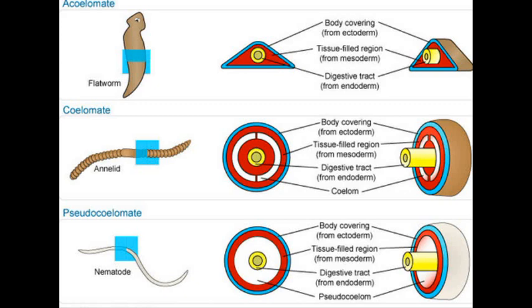Pseudo means false. Coelomate means body cavity. So here, by looking at the picture, we will be thinking yes, the white color is present, so there will be space. But actually it is not a true body cavity. That space is filled by fluid. So actually space is not there. So that is coming under pseudocoelomate.